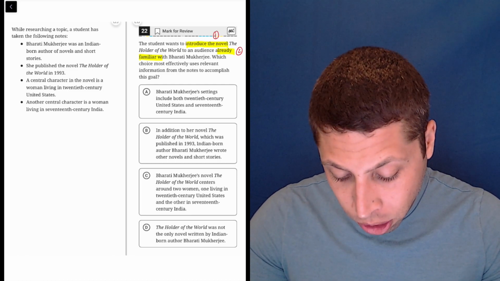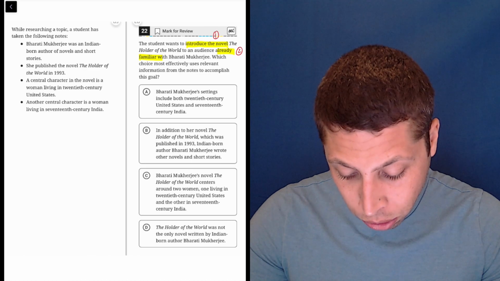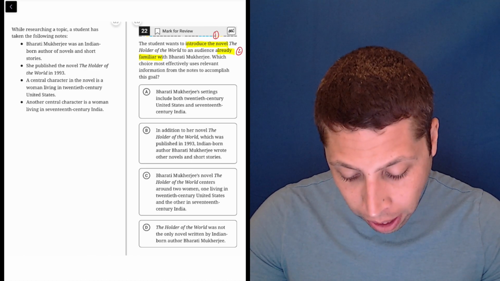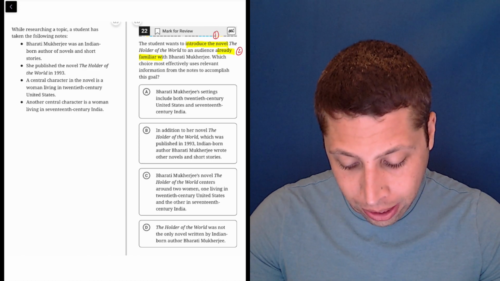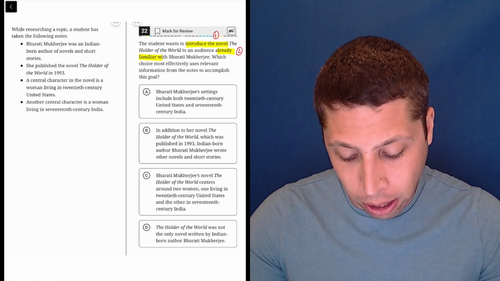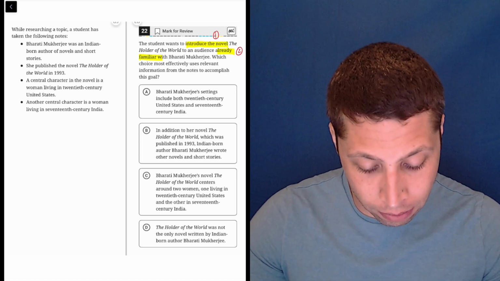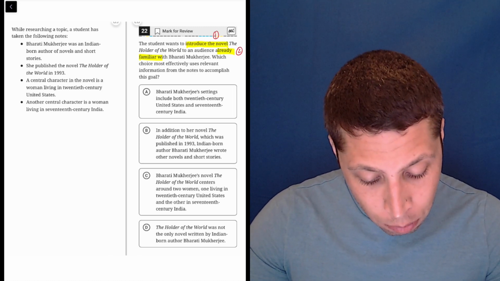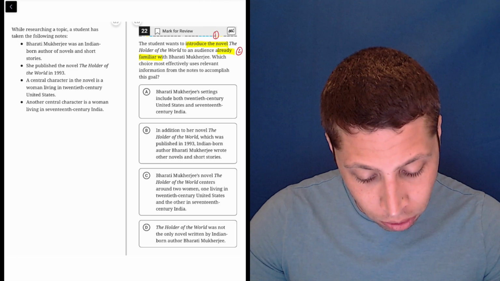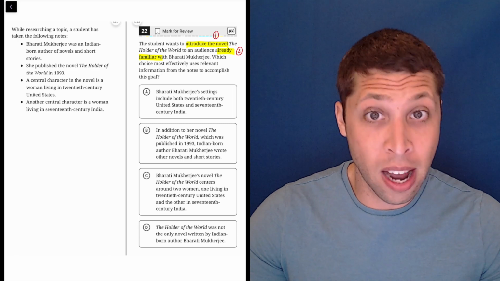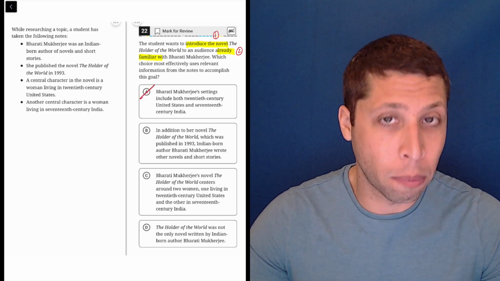So Mukherjee was an Indian-born author of novels and short stories. Okay. She published the novel The Holder of the World, 1993. A central character in the novel is a woman living in 20th century United States. Another central character is a woman living in 17th century India. So these are all just kind of descriptions of the book and of her. So A, Bharati Mukherjee's settings include both 20th century United States and 17th century India. Well, that does not introduce the novel, so that does not accomplish goal number 1.